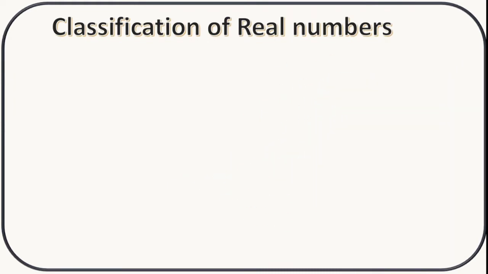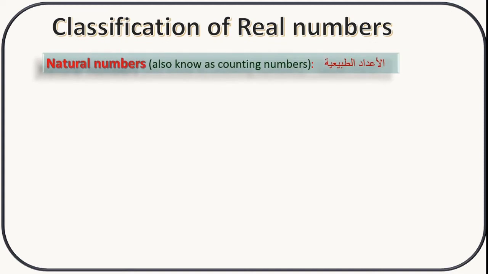The first one in the classification of real numbers is natural numbers, which are also known as counting numbers. And the Arabic translation of natural number is mentioned here. What are the natural numbers?